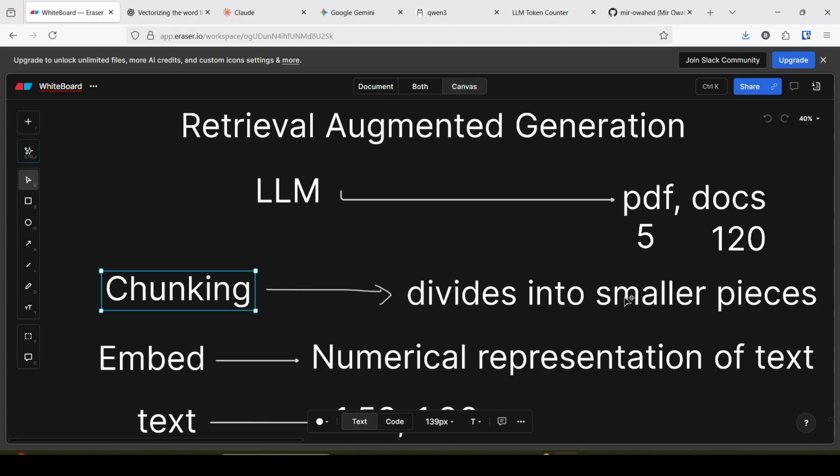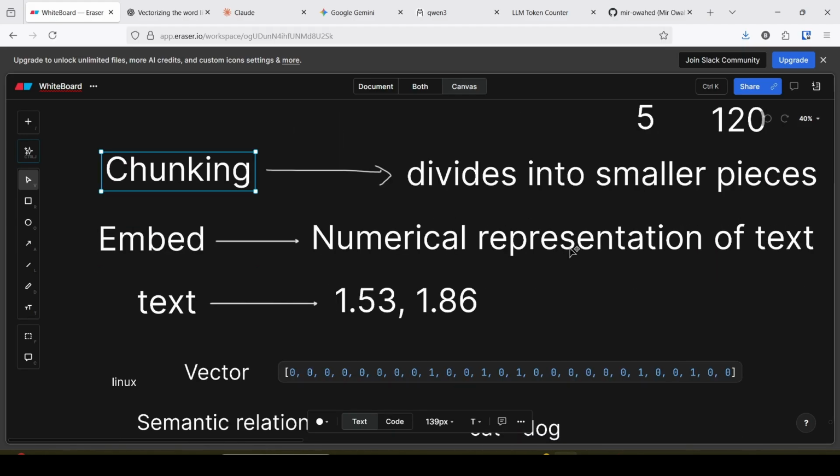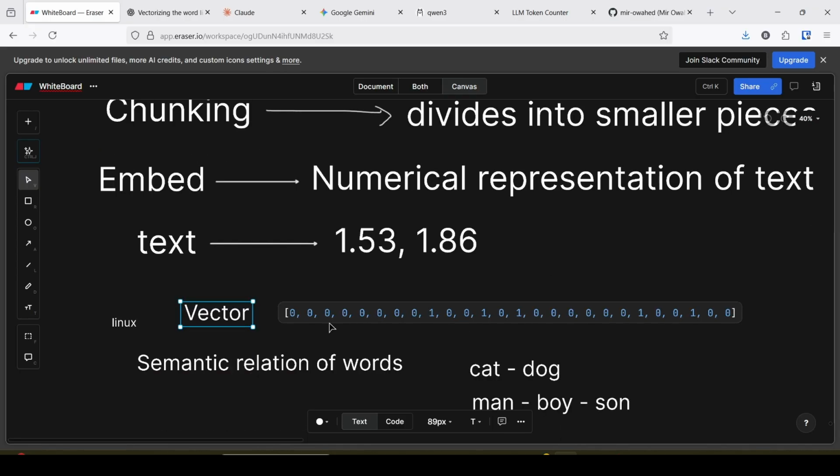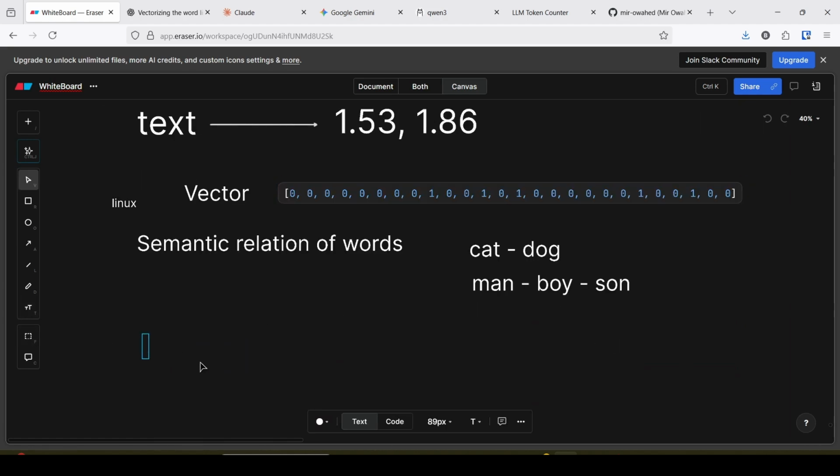Those smaller pieces are embedded, meaning converted into numerical representation, also called vectors, and this data is stored in the vector database.